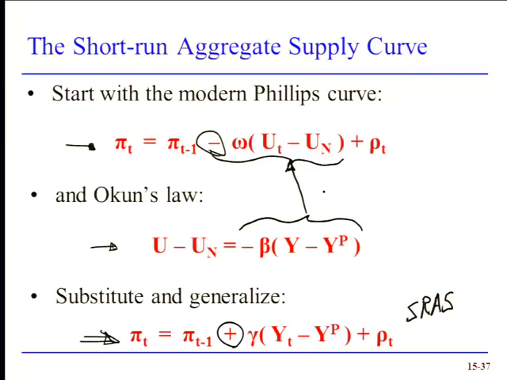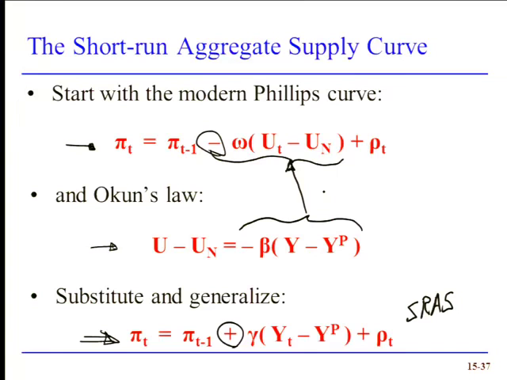As the value of gamma increases and the short-run aggregate supply curve steepens, it would show us that inflation is becoming more sensitive to changes in the output gap, which implies that wages and prices are becoming more and more flexible. So now, small changes in economic output relative to potential would cause relatively large changes in inflation. If the value of gamma comes down, then the short-run aggregate supply curve will flatten. Any given output gap will now have less of an effect on inflation. Wages and prices have become more sticky. So the slope of the short-run aggregate supply curve, or for that matter, the slope of the short-run Phillips curve, the value of omega or the value of gamma, determines whether wages and prices are very flexible or very sticky or somewhere in between.